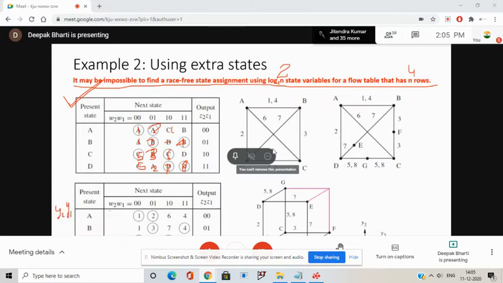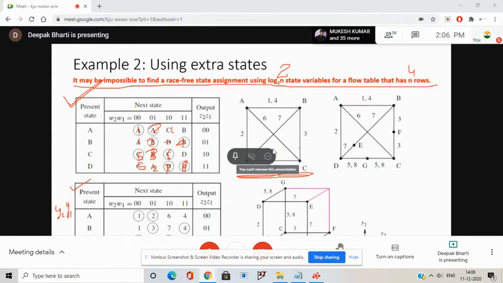Based on your relabeled flow table, this transition diagram has been drawn. You can take any combination, but in this case you won't be able to remove your diagonals. Removal of diagonal is not possible until and unless you increase your number of state variables.